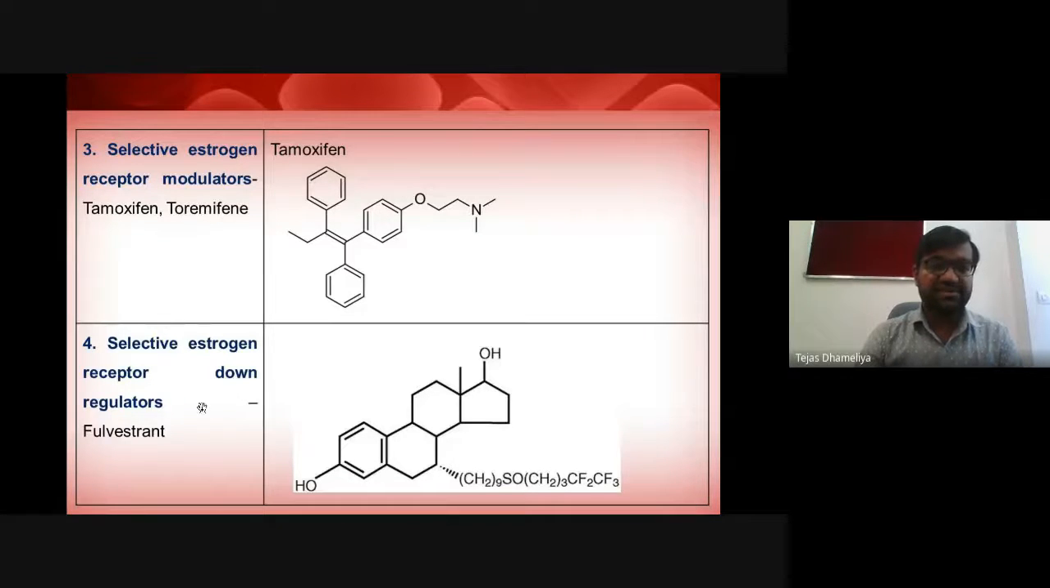And then there is the selective estrogen receptor down regulator. Down regulator means they try to reduce the level, and one of the drugs is fulvestrant. Fulvestrant is basically a trifluoro, fluorinated analog, with a sulfone moiety in the structure, and it has an aromatic phenolic OH in the structure of fulvestrant.